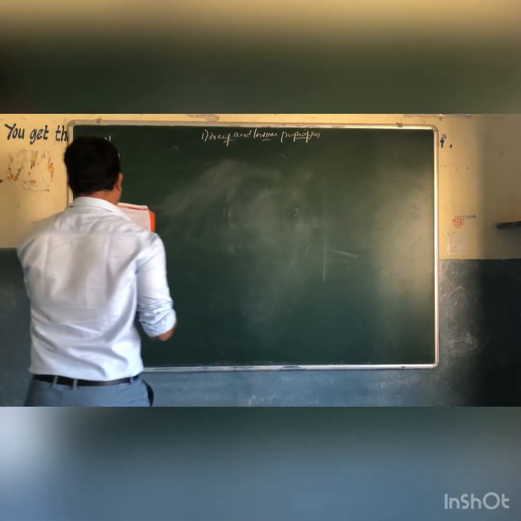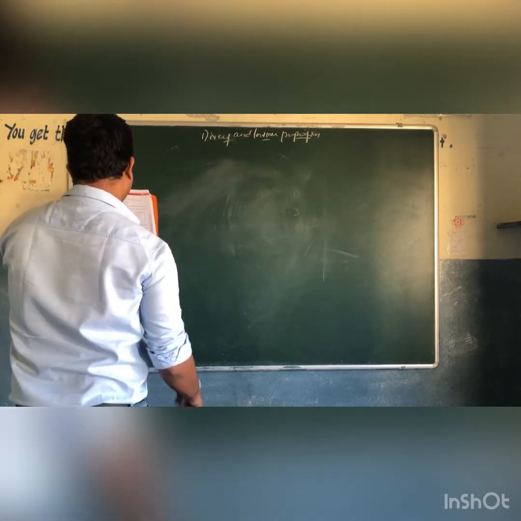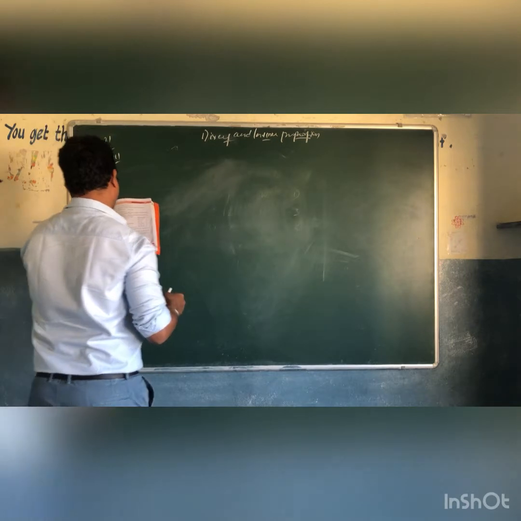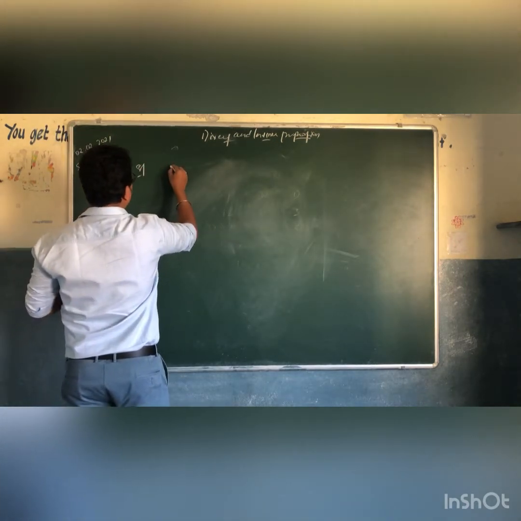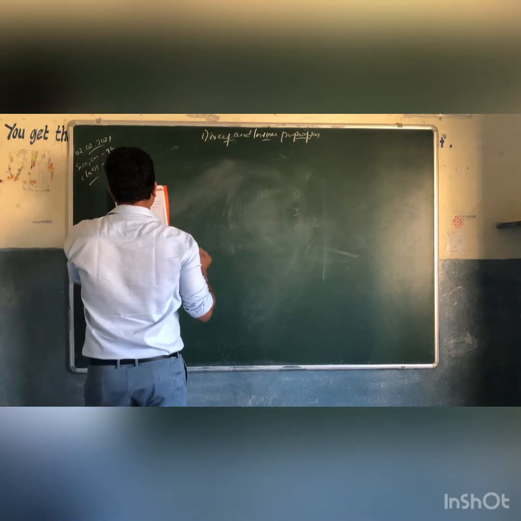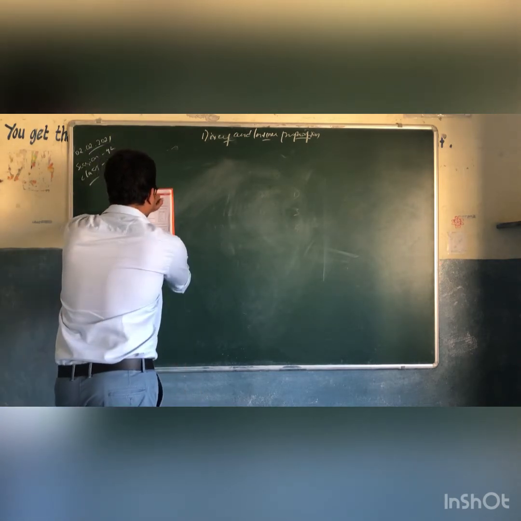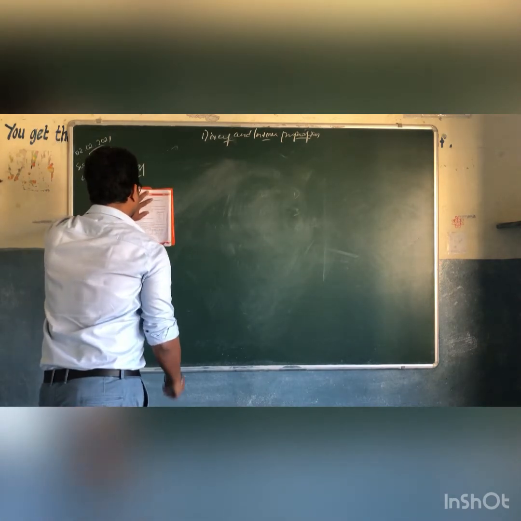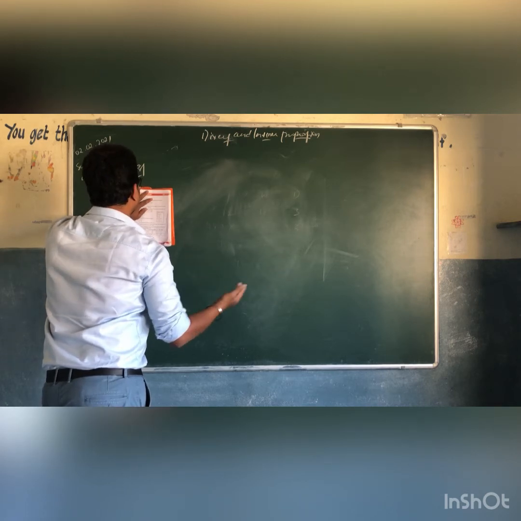Okay, so first write down the example. According to the question, 12 painters can paint a wall of 180 meters long in 3 days. And how many painters are required to paint 200 meters?